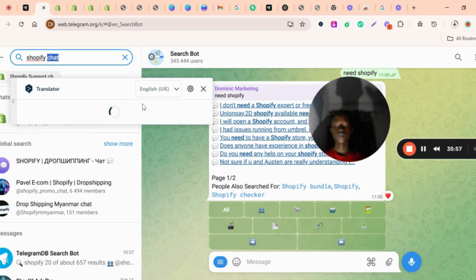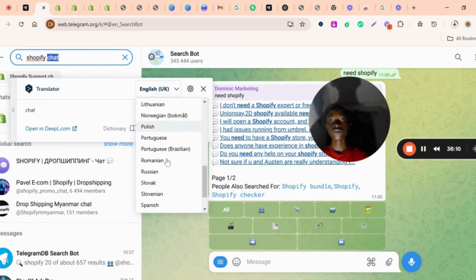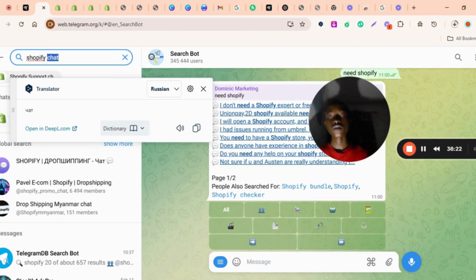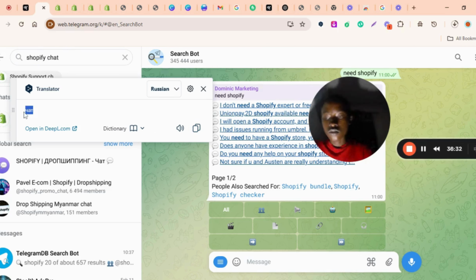Network is bad. If the network was good, I really like this extension. It is effective for people using Telegram Web. Okay, now I want to translate it to Russian. I'll translate it to Russian. So just copy it. Do copy like this. Let's see.